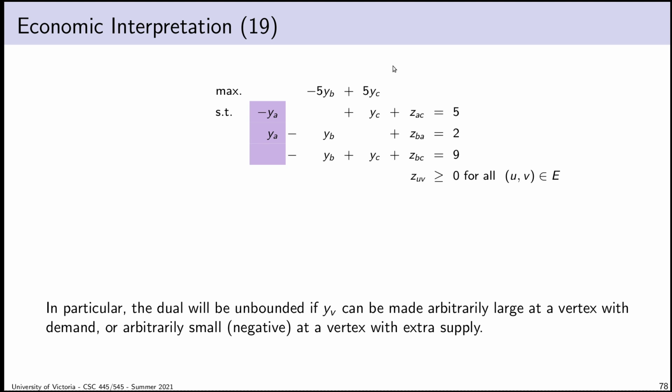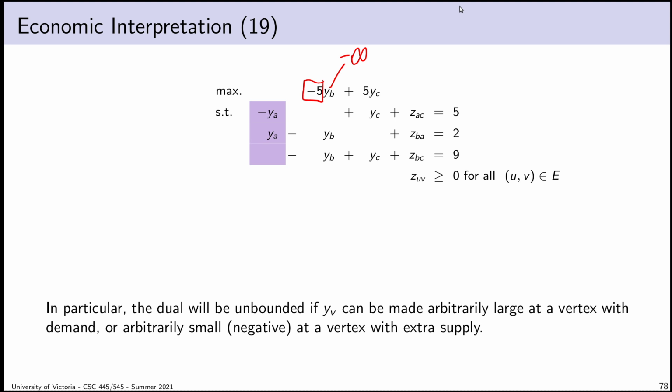Okay, the dual is going to be unbounded if the Y variable can be made arbitrarily large at a vertex with net demand. Remember that the coefficient is the total demand at the vertex. If the vertex has demand and we can make the Y variable large, in other words, if the fair price at a vertex with demand goes to infinity, then my overall revenue, of course, goes to infinity. On the other hand, in a vertex with excess supply, so a negative coefficient, if the fair price there goes to negative infinity, and this is seeming very abstract, how can the price be negative infinity?